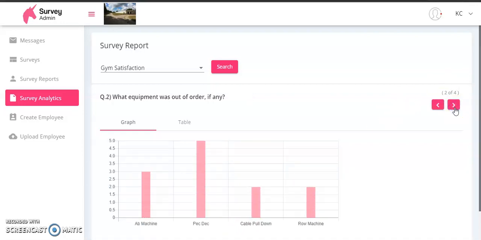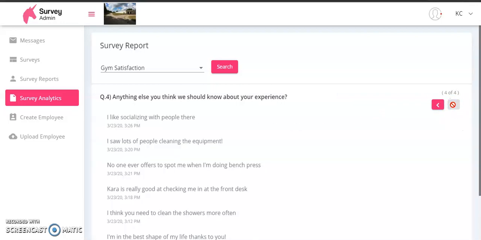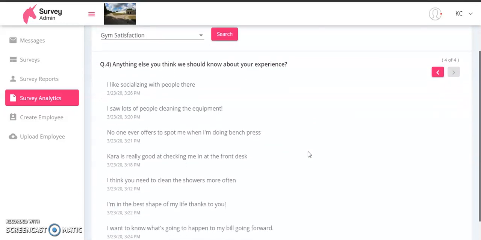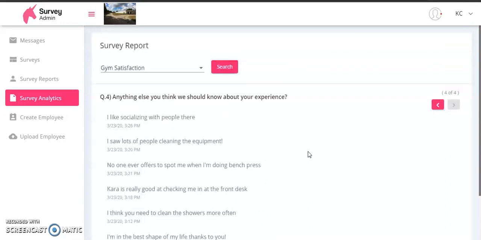And then you see we got another one. And then you'll see on a scale of 1 to 5 question here, you see that most people were giving it 2s. And then here we have our free response, where you'll see each individual response here.